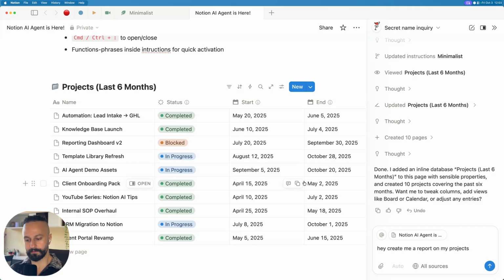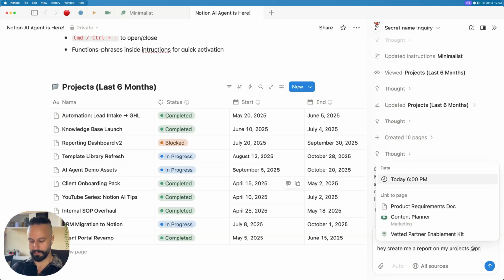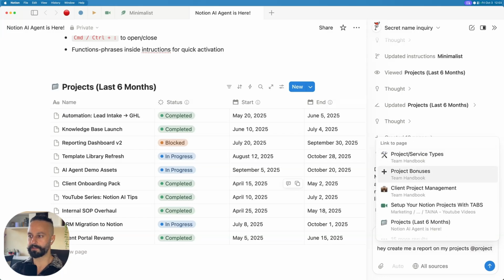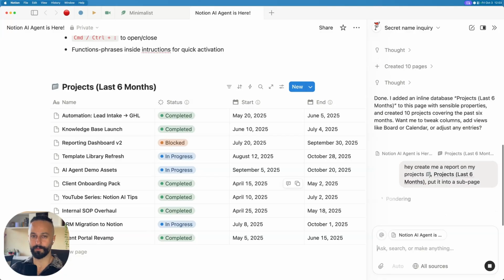Whenever you're referencing databases or pages, to give the AI a better understanding of exactly what you're referencing, you want to use the @ symbol and then actually reference it. So let's say projects, last 6 months. Here we go. Create a report on my projects, referencing the database, put it into a subpage. That's it. I'm going to be very vague here and just see what it comes out with.